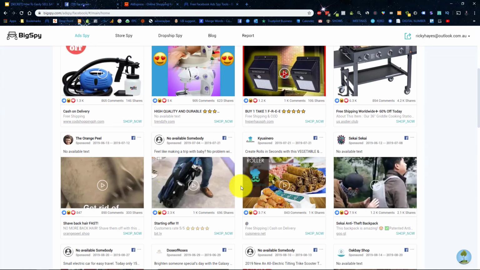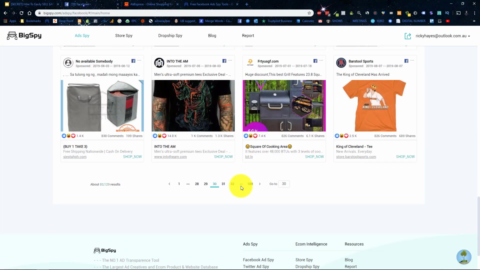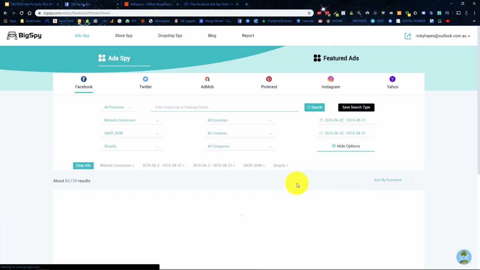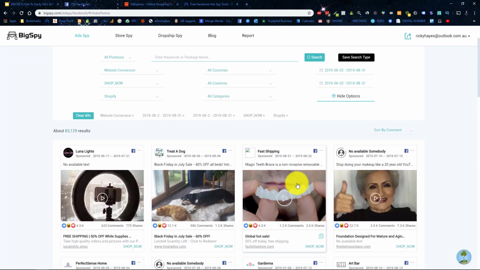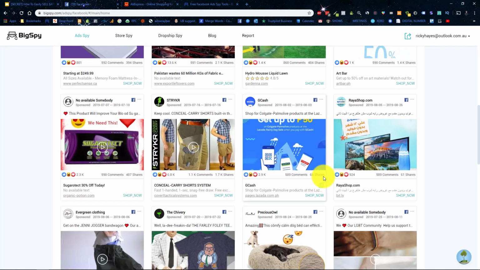And then if it meets that criteria, we move on to the next step. So we've still got a number of saturated products here. These are not what I'm after. I'm going to skip another 10 pages. We've got over 100 pages, so I'm just going to be working, I don't know why it's increasing, but we're going to be working hard to see what we can try and find.